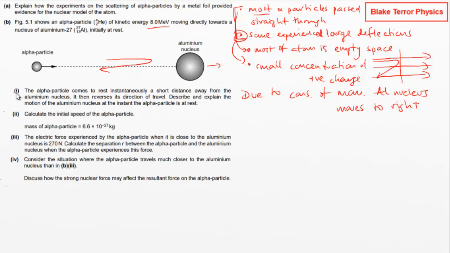Calculate the initial speed of the alpha particle. This is just making sure you know what this 8 mega electron volts actually means. So our energy, which is the half mv squared that we're looking at here.